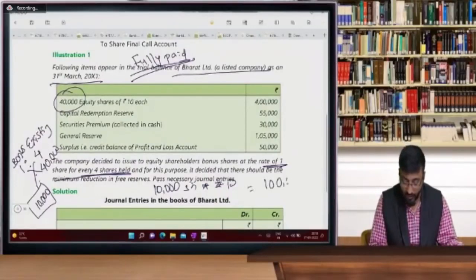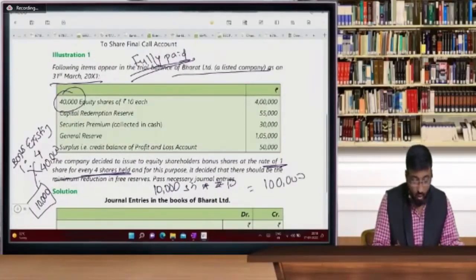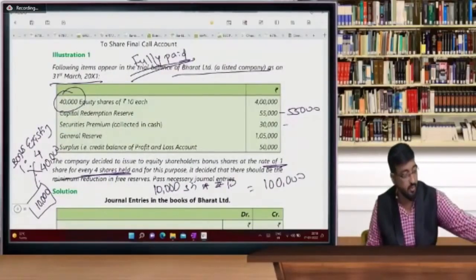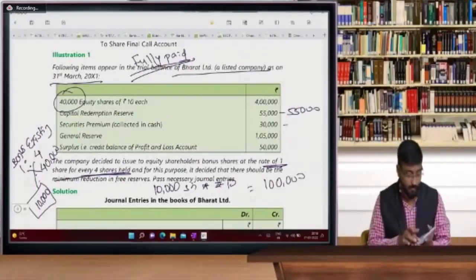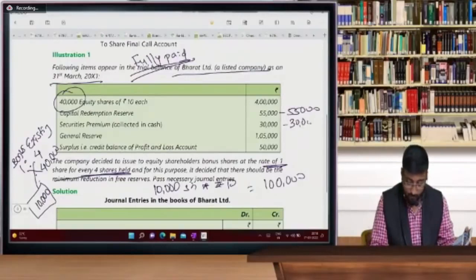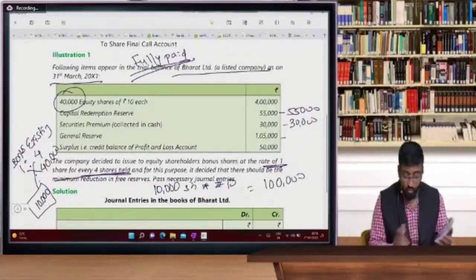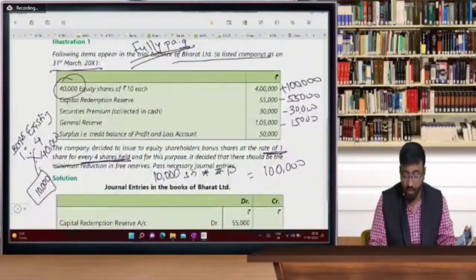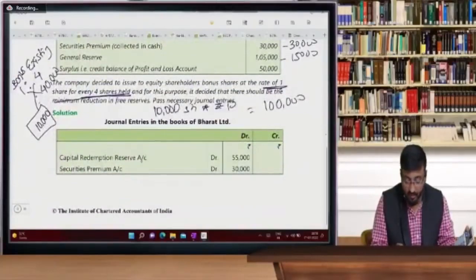So beta, this is 1 lakh rupees. Now take on calci 55,000. Where is my calci? Yes, I have my calci with me. 1 lakh minus 55,000 minus 30,000, and from general reserve I am using 15,000. So this is 1 lakh, and I will add 1 lakh rupees in equity share capital. So general reserve 15,000. Let's check the answer.